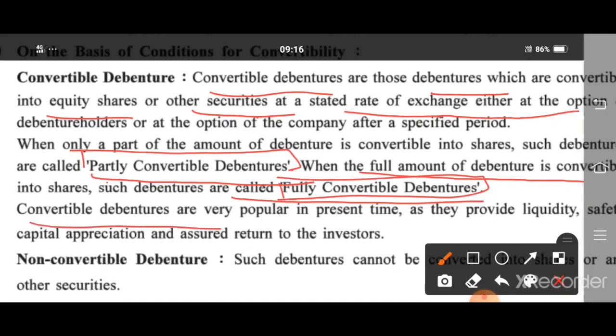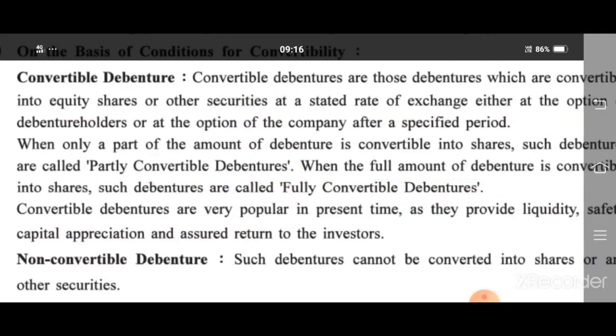Convertible debentures are very popular at present as they provide liquidity, safety of capital appreciation and assured return to the investors. Now, non-convertible debentures: such debentures cannot be converted into shares or any other securities.